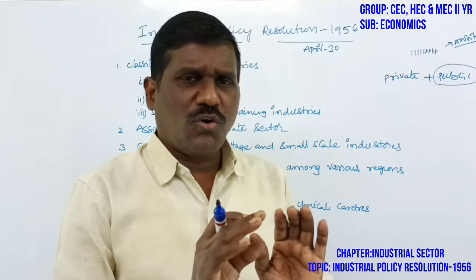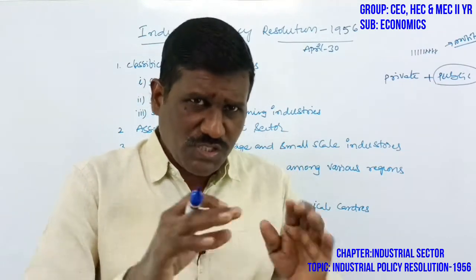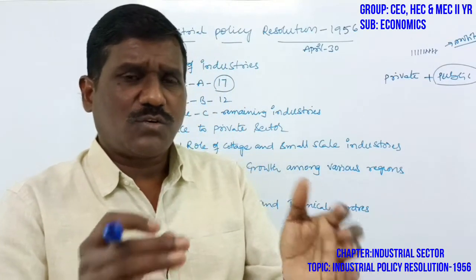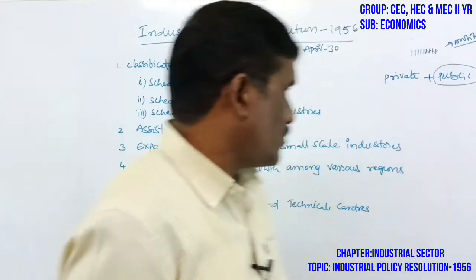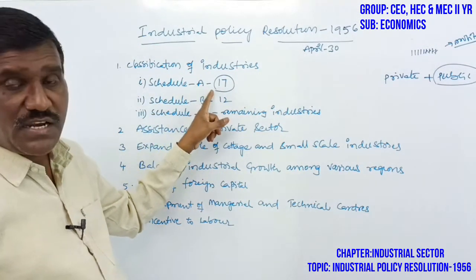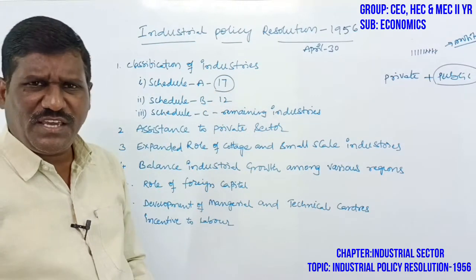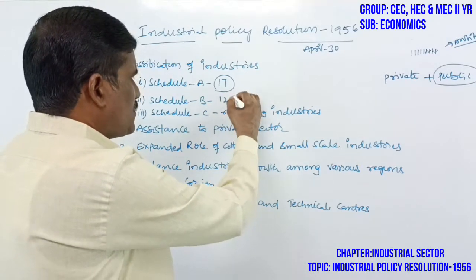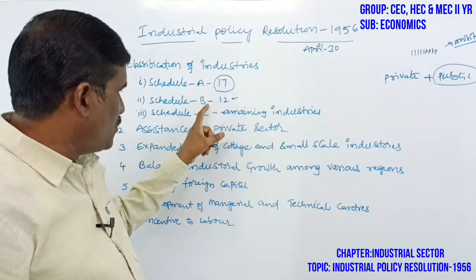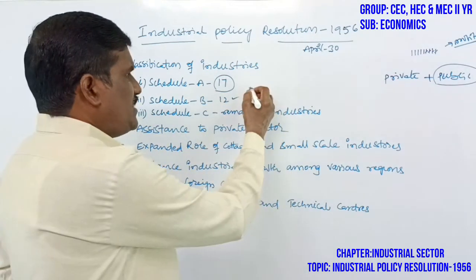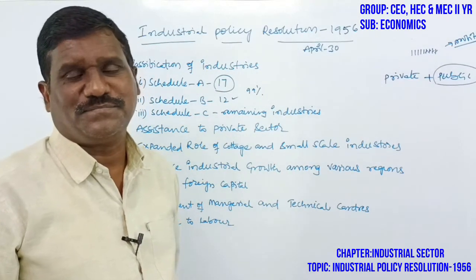Socialistic means the industries are totally organized by the government sector. The industries which are going to be established are totally organized by the government sector. That is a socialistic pattern. The 17 industries of Scheduled A come under the government sector, and the Scheduled B industries, the key industries, 12 industries, also come under the government sector. The maximum, 99% of industries, are controlled by the government sector.